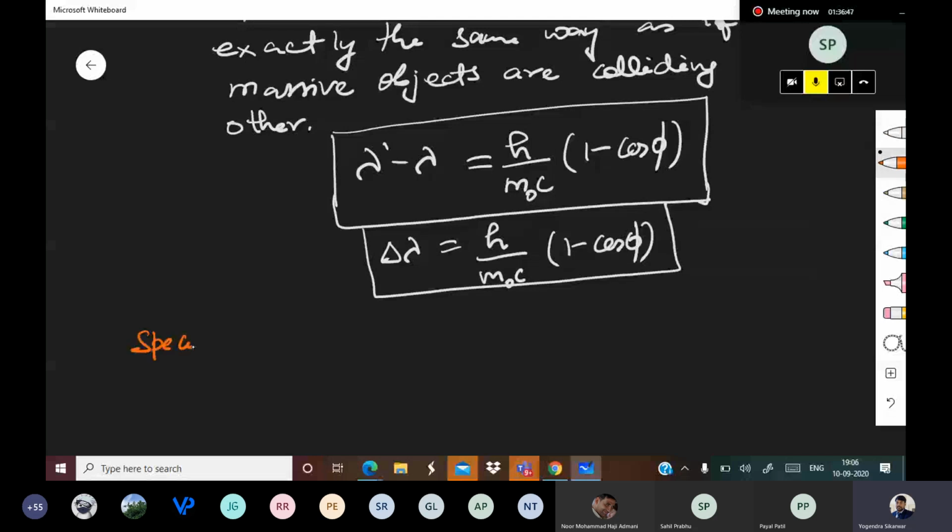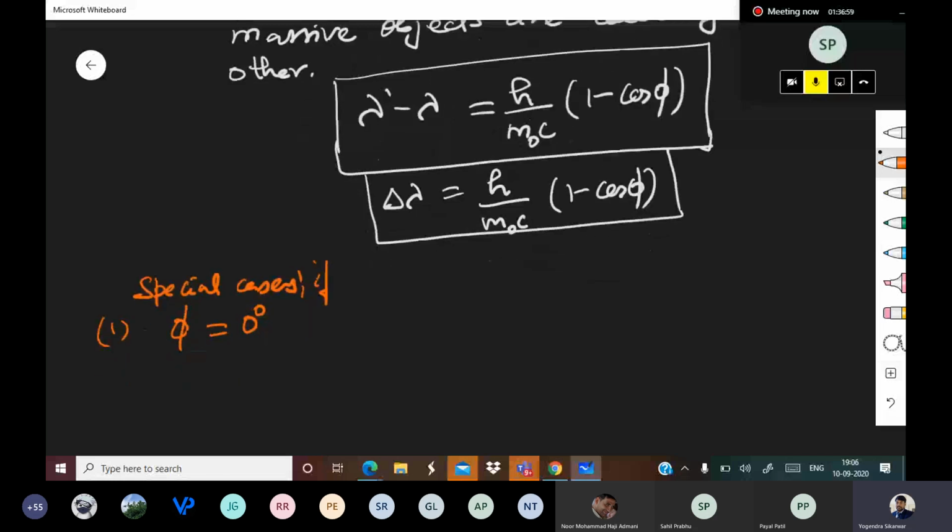Special cases. Number 1, phi is equal to 0 degree, that is no deflection in the photon after collision.